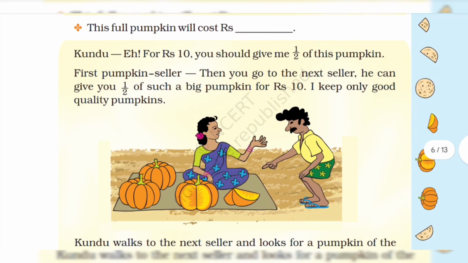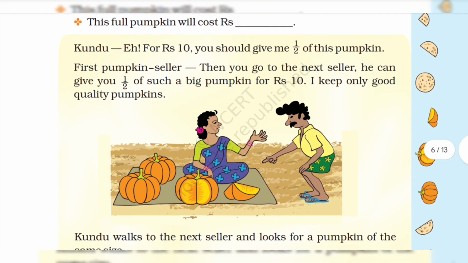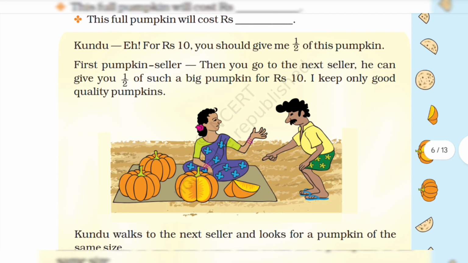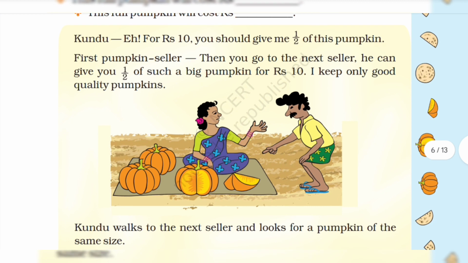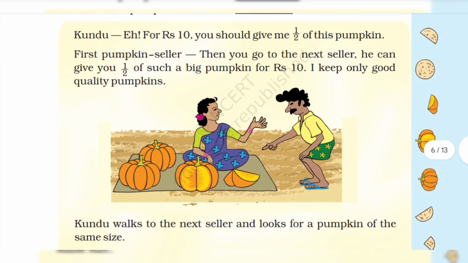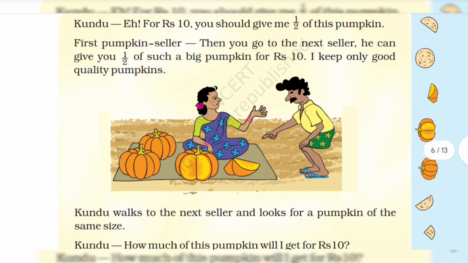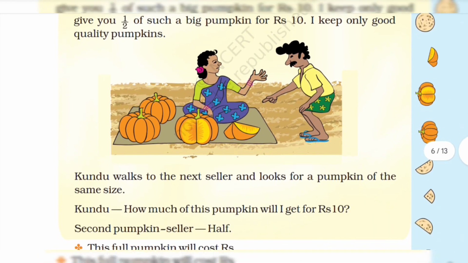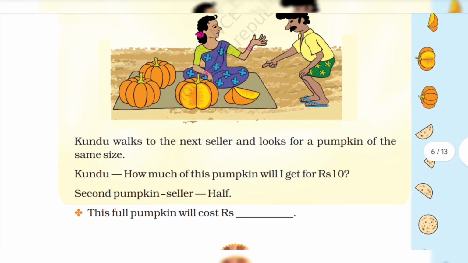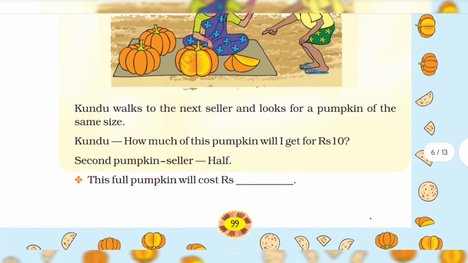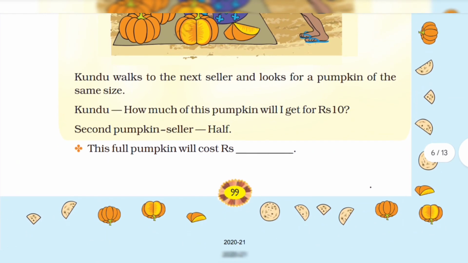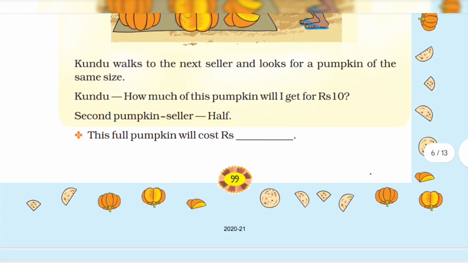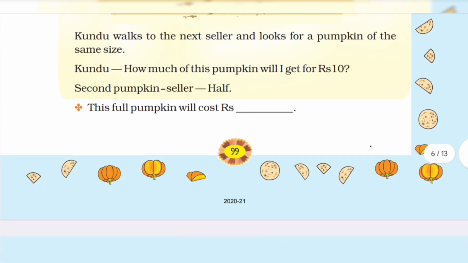First pumpkin seller: Then you go to the next seller. He can give half of such a big pumpkin for 10 rupees? I keep only good quality pumpkins. Kundu walks to the next seller and looks for a pumpkin of the same size. Kundu: How much of this pumpkin will I get for 10 rupees?